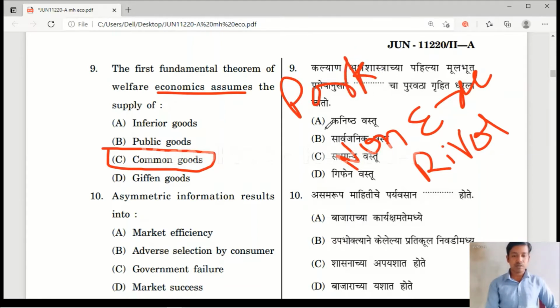These goods are non-excludable, means we can't stop others from entering the park, but these goods are rivalrous. It means that imagine there is only one chair available in the public park and already one person has occupied it. If you go and enter the park, this chair is not available to you. It means the use of a common good by one person will reduce the ability of another person to use the same good. So it is rivalry.